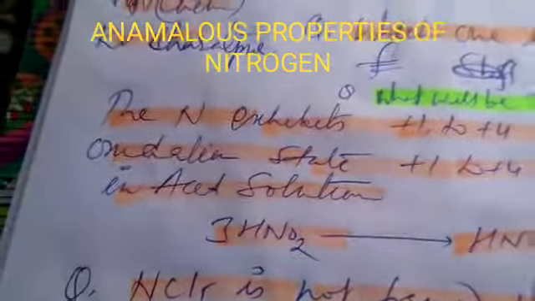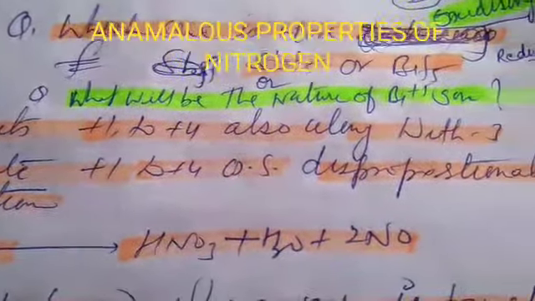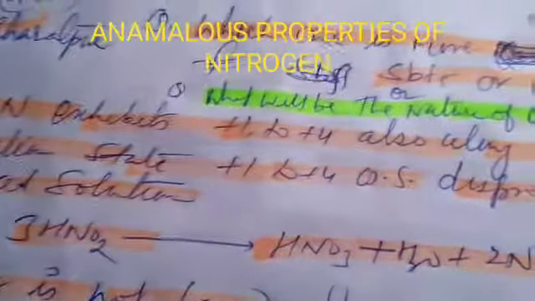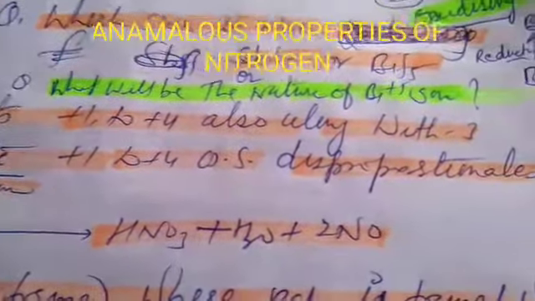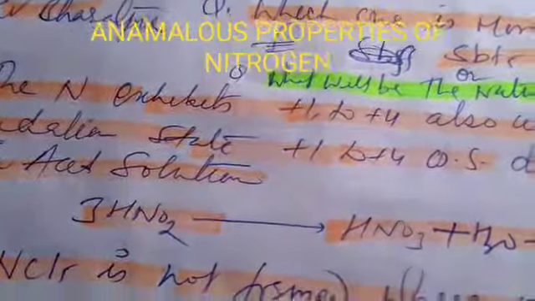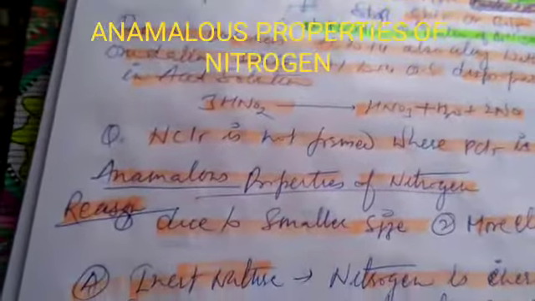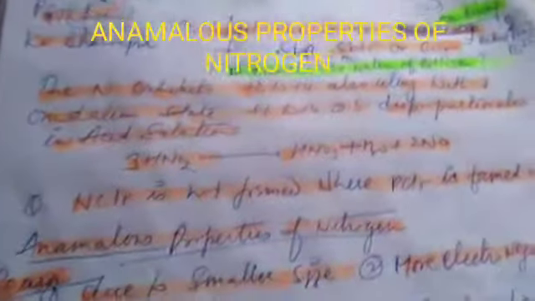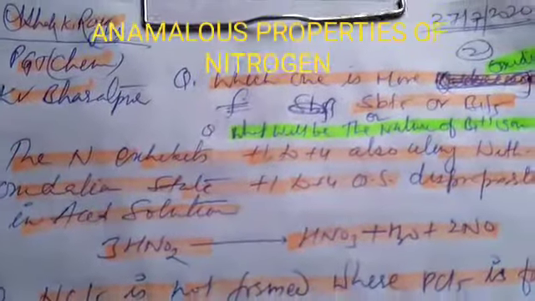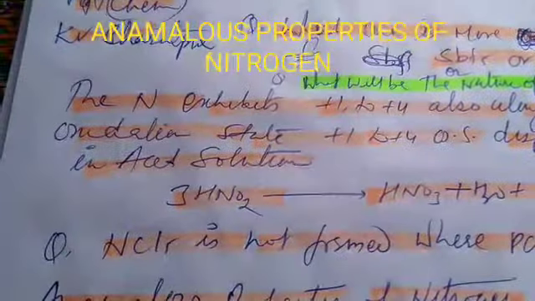Now, nitrogen exhibits +1 to +4 oxidation states also, along with the -3 oxidation state. The +1 to +4 oxidation states disproportionate in acid solution. And what is disproportionation? The reaction in which oxidation and reduction take place in a single element only. We have studied this definition in class 11th. So the +1 to +4 oxidation states of nitrogen undergo disproportionation in acidic solution, like this.